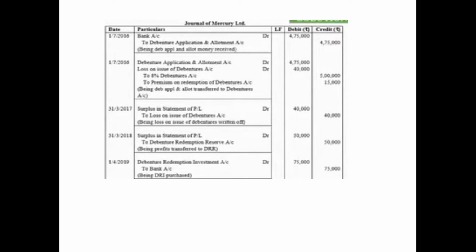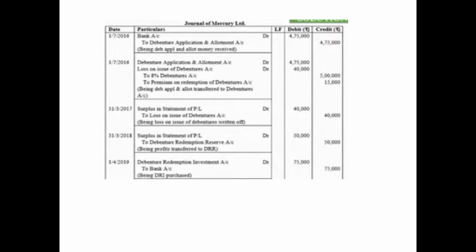When the loss was incurred and recorded, it was debited. Now when we are writing it off, we will credit it, being loss on issue of debentures written off. Year over. Next accounting year, the entry, as we have already seen in the working, the DRR will be created on 31st March 2018, equivalent to 10% of the face value.